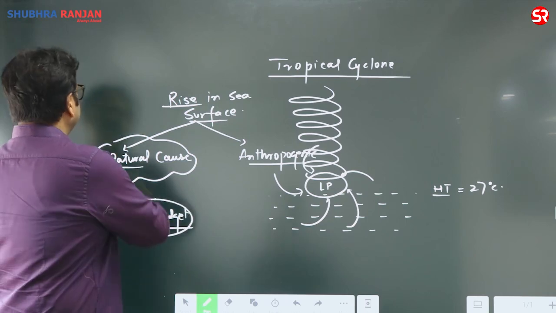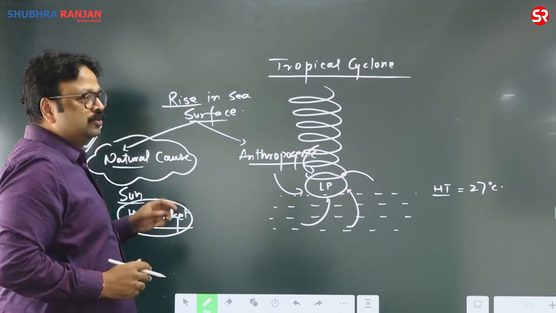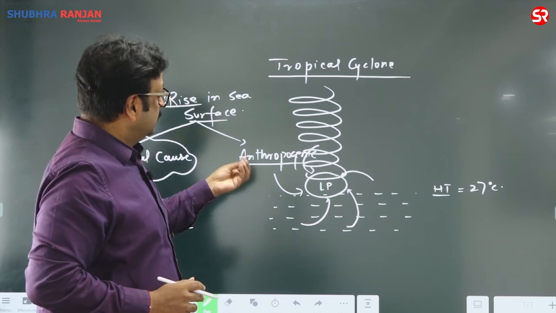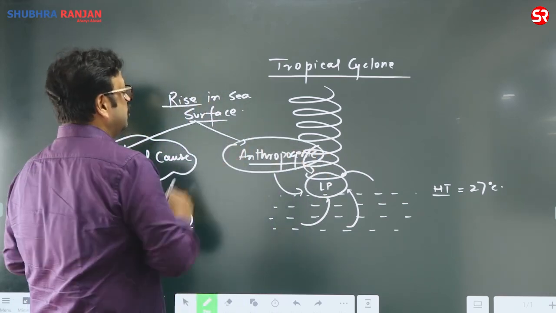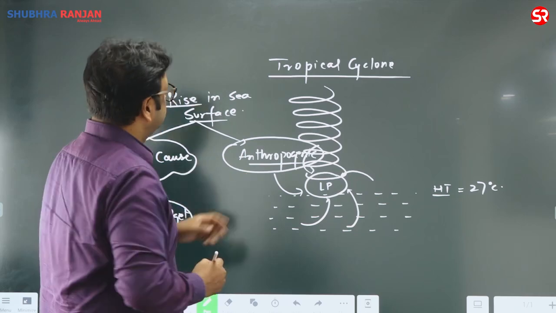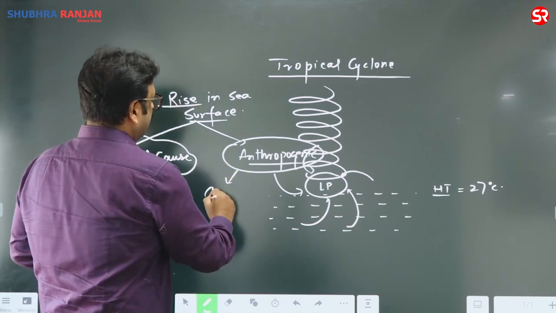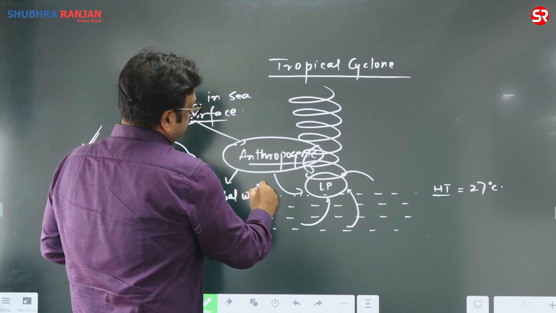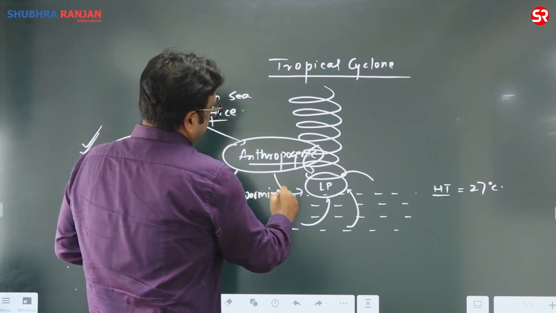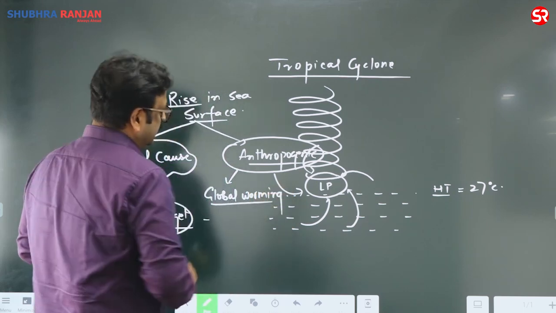But this heat budget is not going to increase the temperature. The rise in sea surface temperature is largely attributed to anthropogenic activity, in which there are global warming gases, and with the increase of these gases, what happened? There is an increase in temperature.